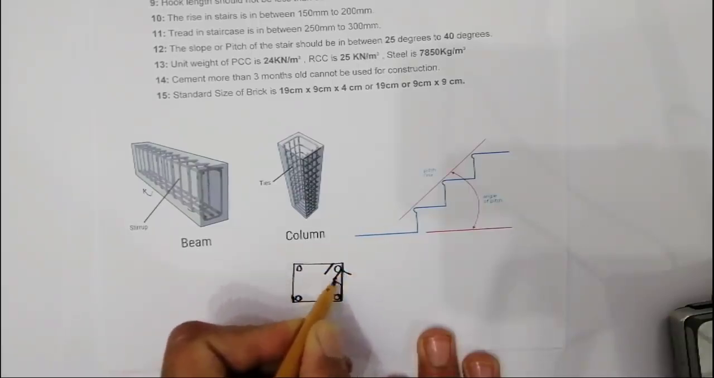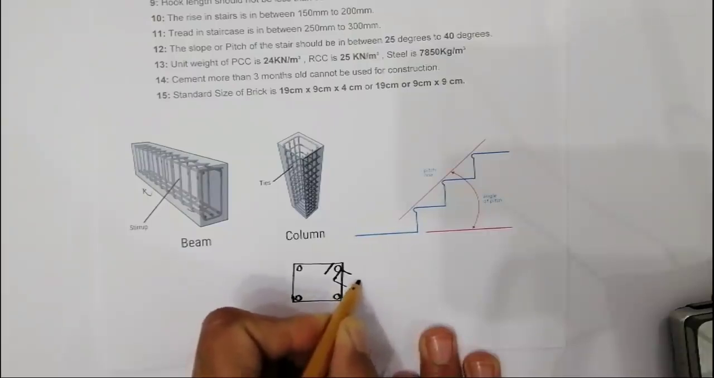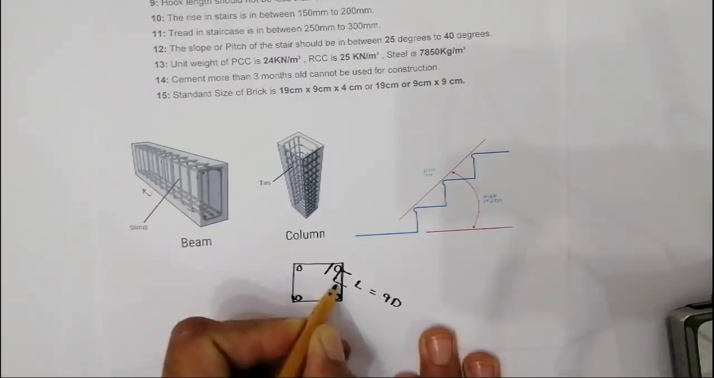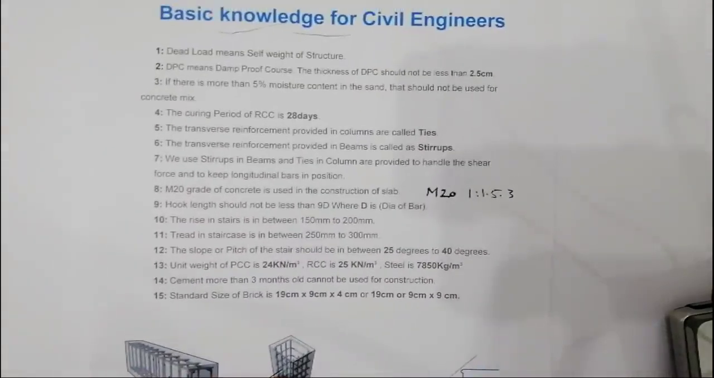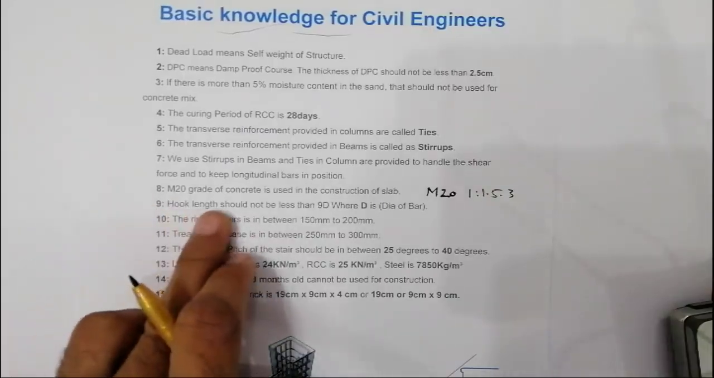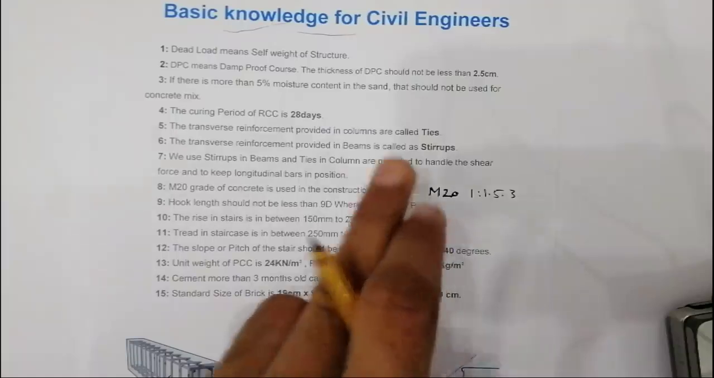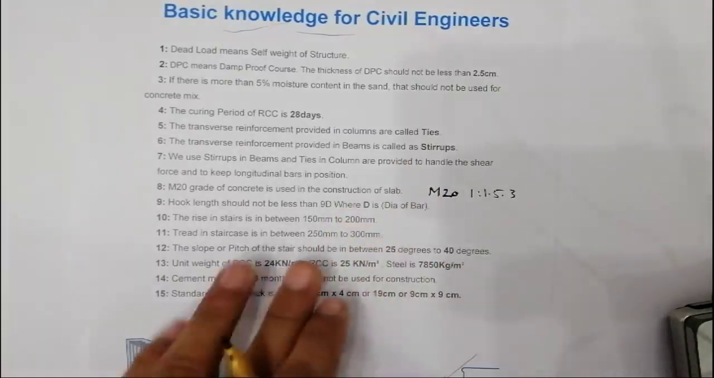So we can calculate the length of hooks. So L should be 9D. It can give us the length of hooks, right? So here you can see that hook length should not be less than 9D, where D is dia of steel bar, which we are using in stirrup, right?